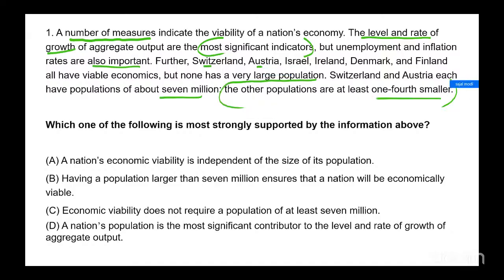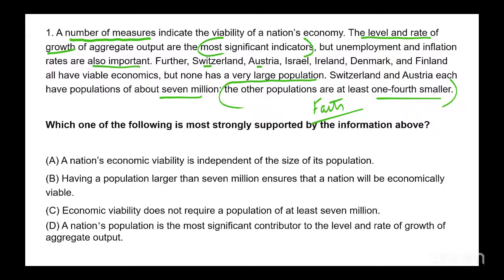So out of the given countries, the ones with the maximum population are Switzerland and Austria, 7 million. The others are at least one fourth smaller, right? So we are given a set of facts, and that's it. There is no argument here, just a set of facts, and we have to infer.